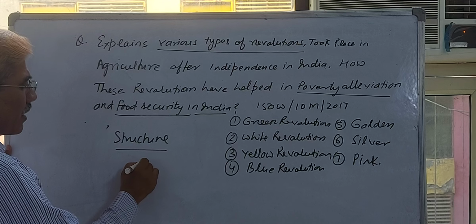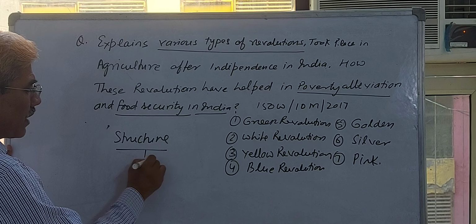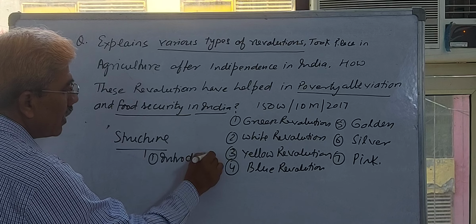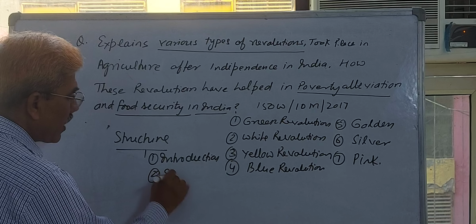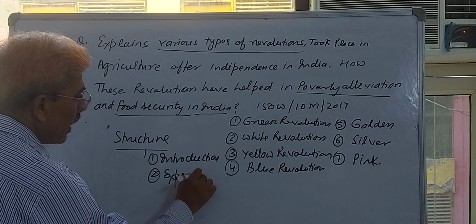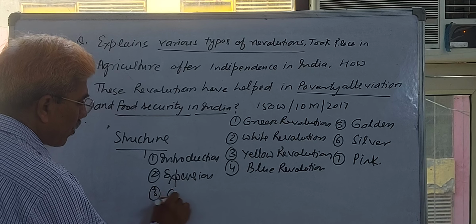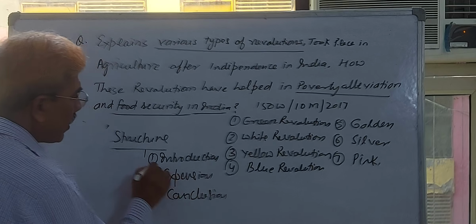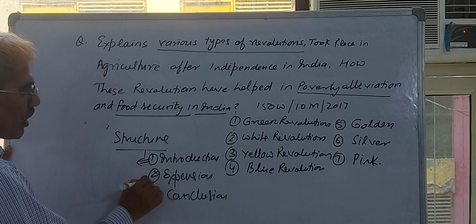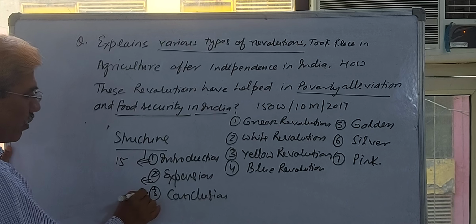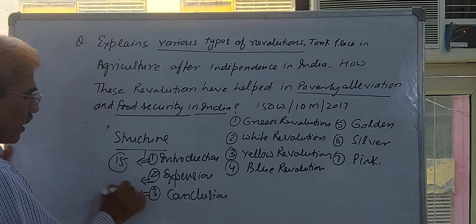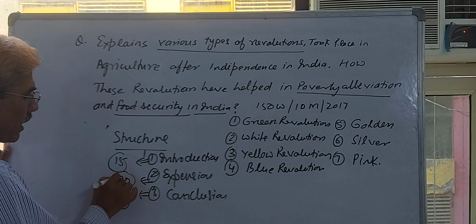As I previously discussed, there should be 3 points of discussion. Number 1, introduction. Number 2, expansion. Number 3, conclusion. Students, you should be very clear: in the introduction only 15 words, similarly in the conclusion, and in the expansion you will use 120 words.